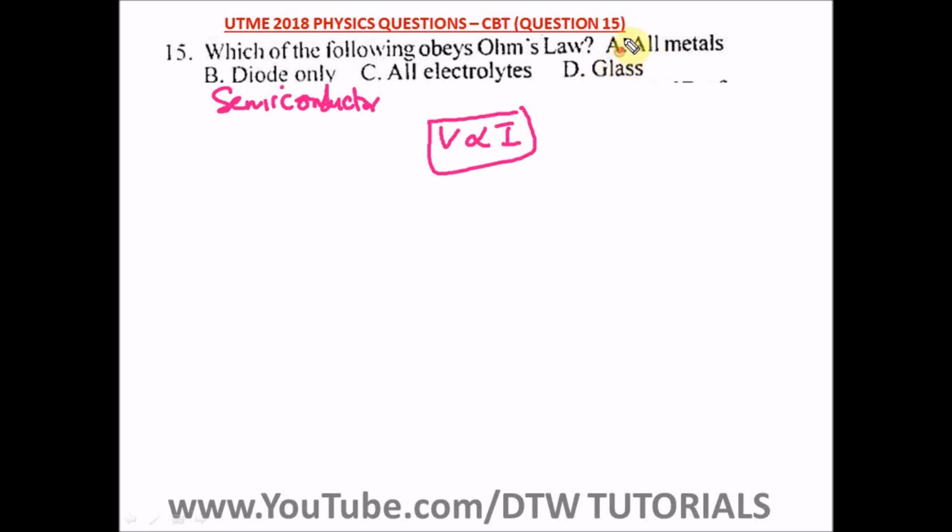But our right option here is option A, which is all metals, which follows Ohm's law, that V is directly proportional to your current. So our right option here is option A.